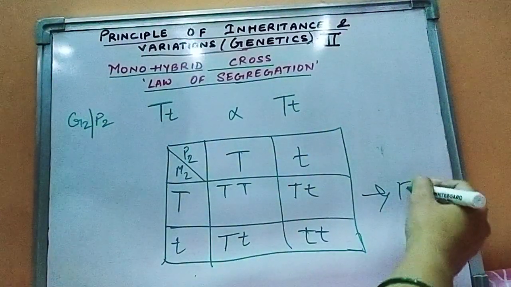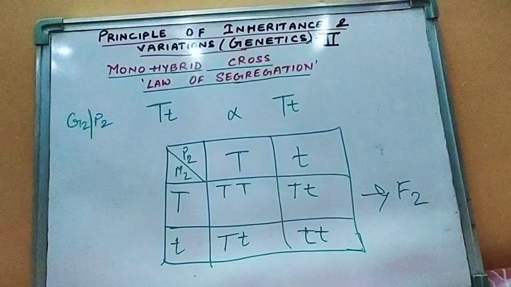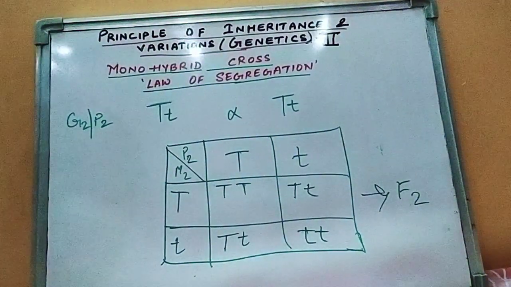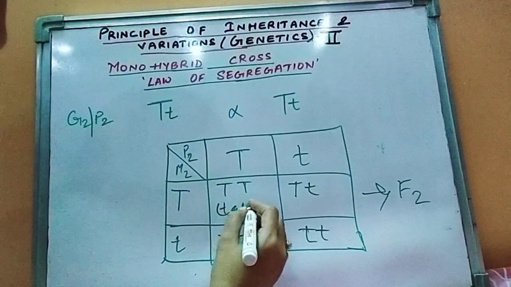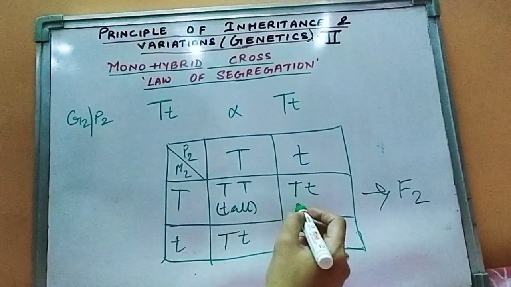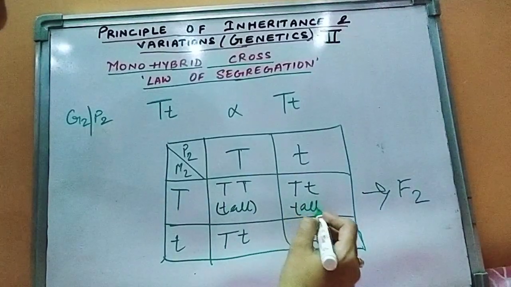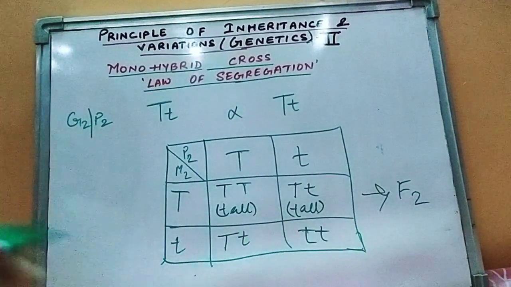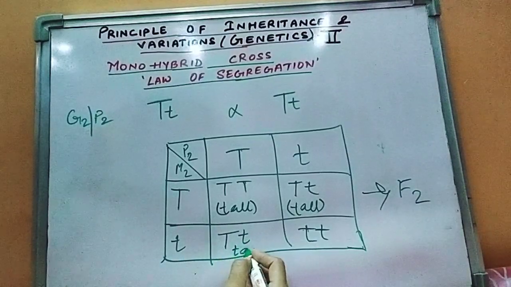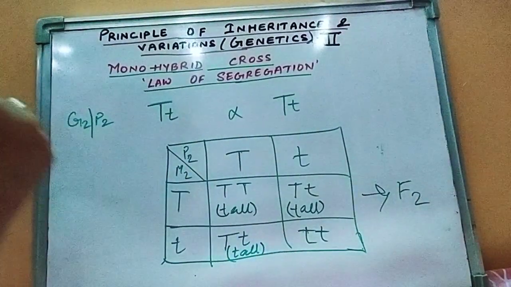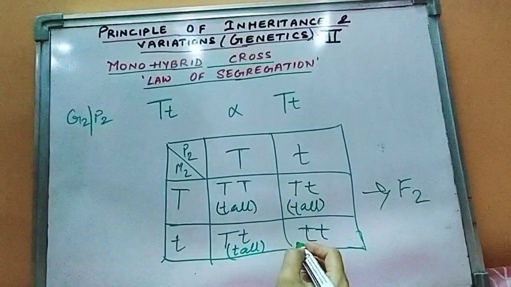So in F2, what were the offspring produced? Just see. The first one was tall completely. The second one was also tall. I'm talking about the phenotypic nature of the plant now. Here also tall, and the last one was dwarf.